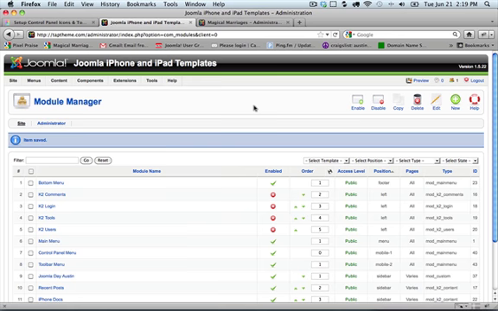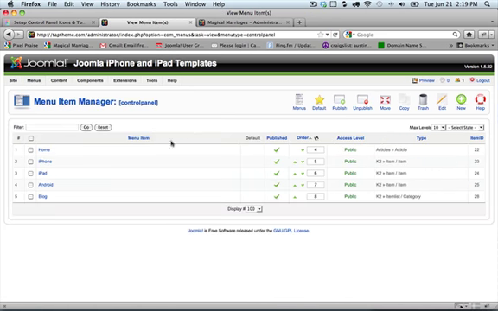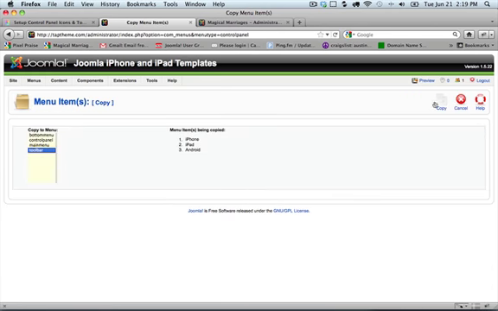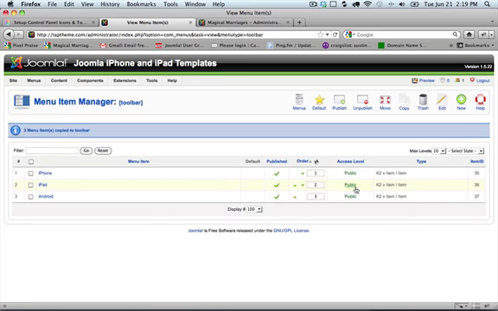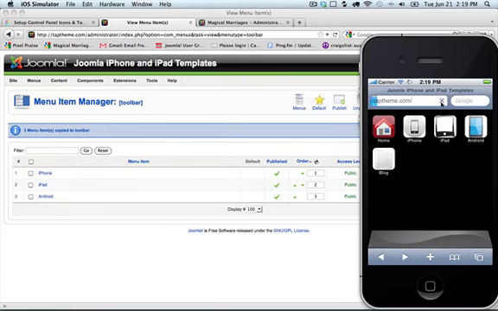Now we want to make sure that our menu items are in our toolbar. And since we've already created this for the control panel, all we have to do is copy them over. In this case, we'll just go ahead and copy the iPhone, iPad, and Android. Copy it to the toolbar, copy, and voila. There we go. Now we'll look at our iPhone simulator and see the changes. Refresh. There we go. Now we have all of our icons. So that's the simple step-by-step process of how to create your control panel icons and toolbar icons.